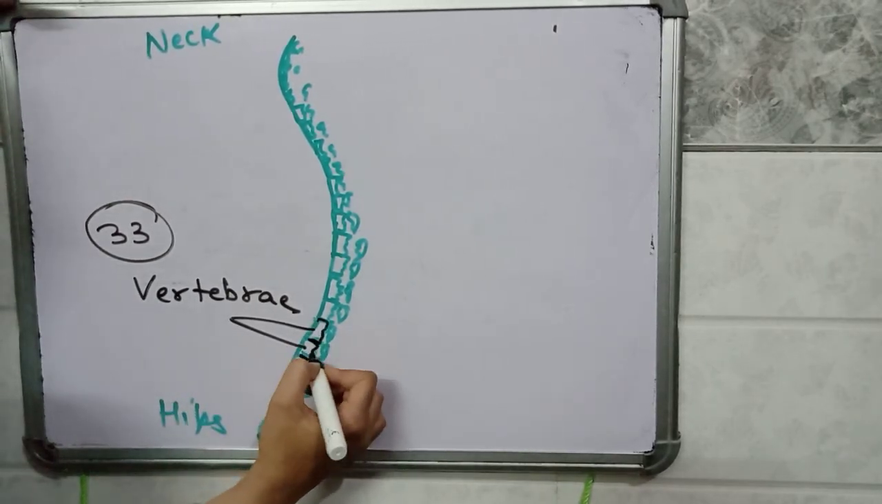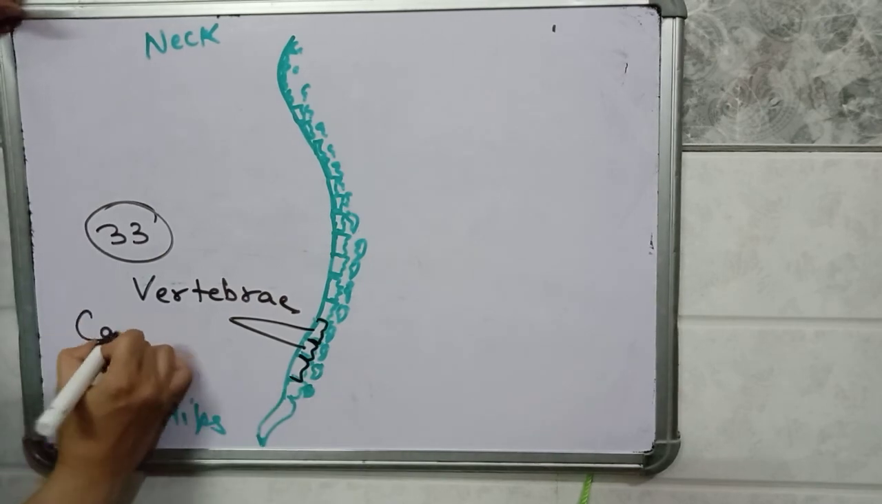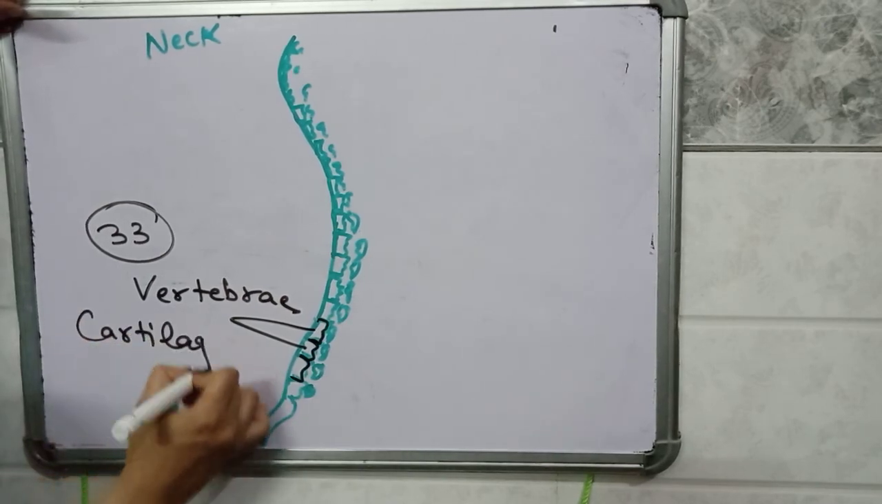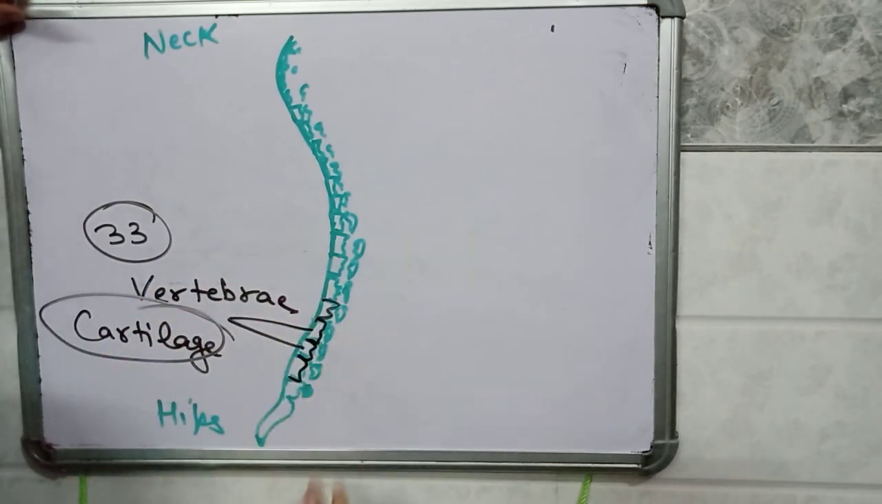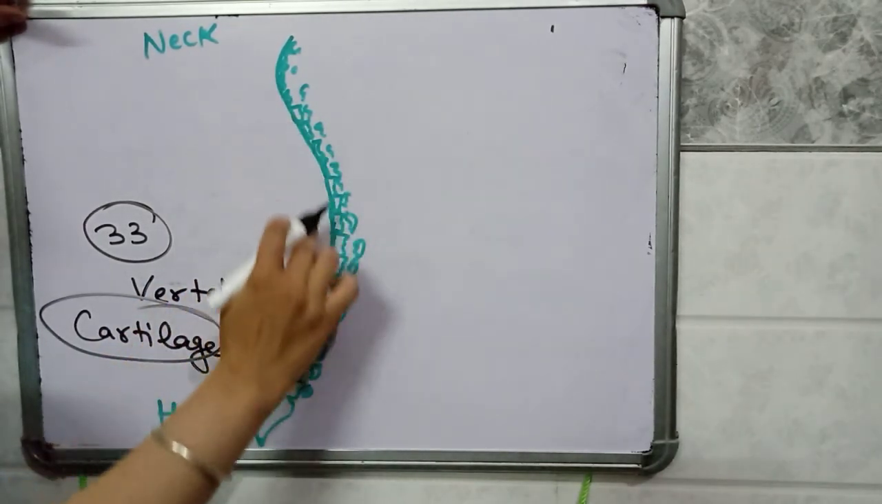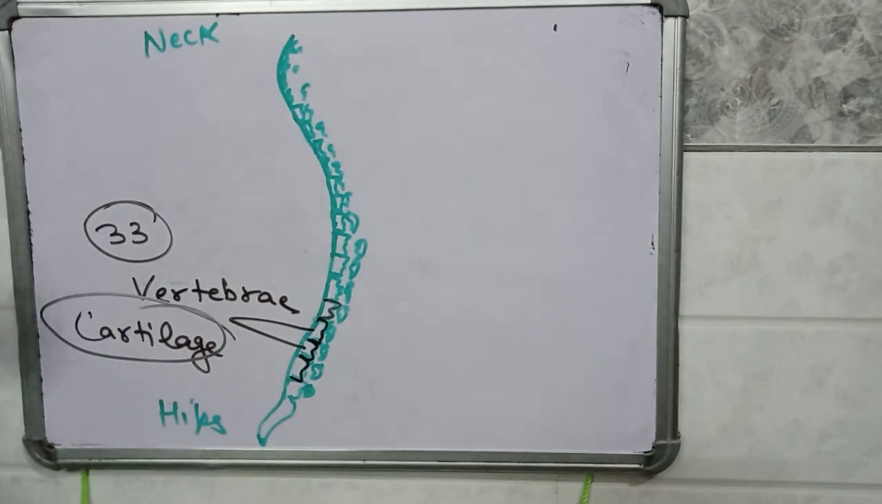Students, these vertebrae are connected with the help of cartilage. What is cartilage? Cartilage is the soft bone which connects the vertebrae.